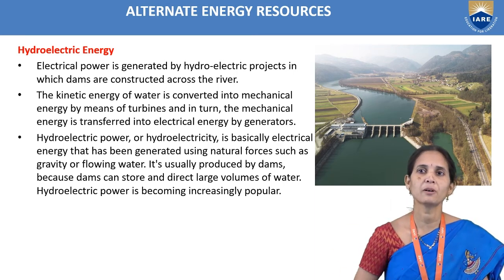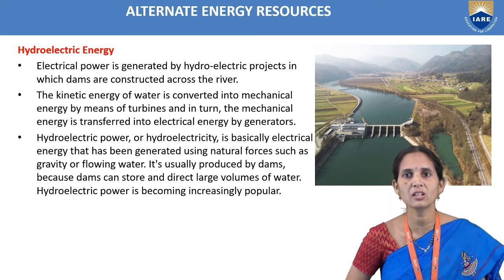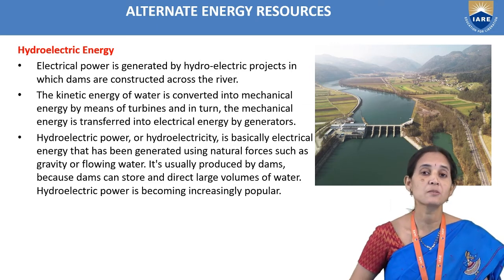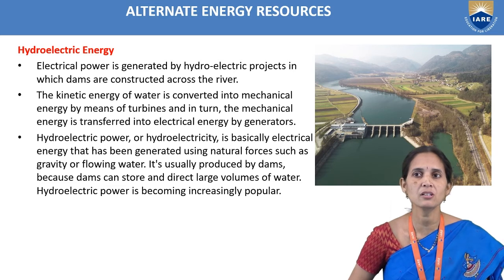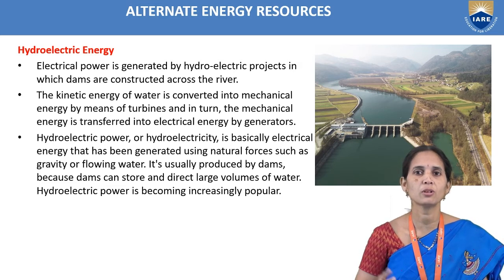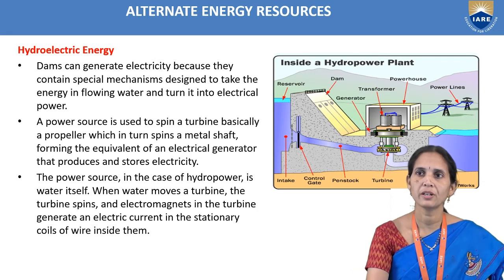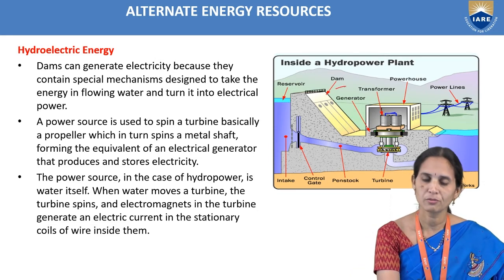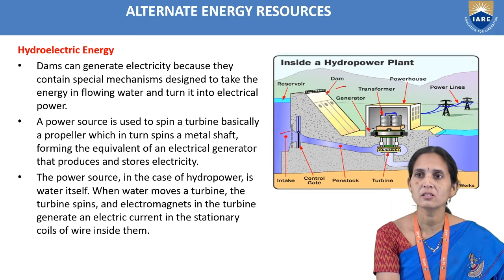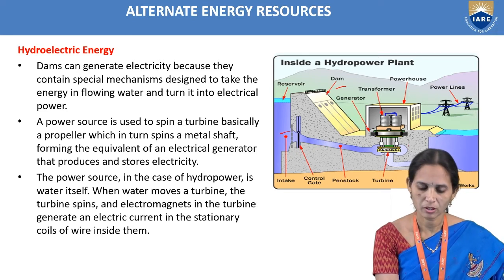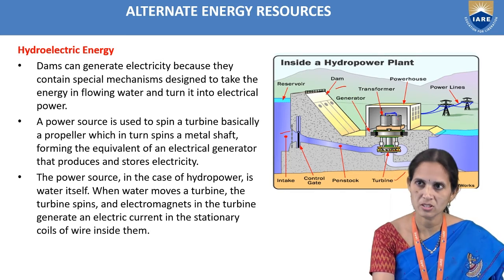So hydroelectric power or hydroelectricity is basically electrical energy that has been generated using a natural source. Here what we are using is water. It is produced by dams because we can store the water here. We can see the dam in this diagram, where we stored water. We pass the water from the dam, where we arranged turbine blades, so the movement of the turbine blades takes place.